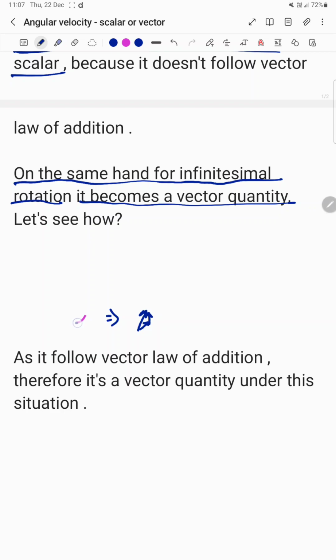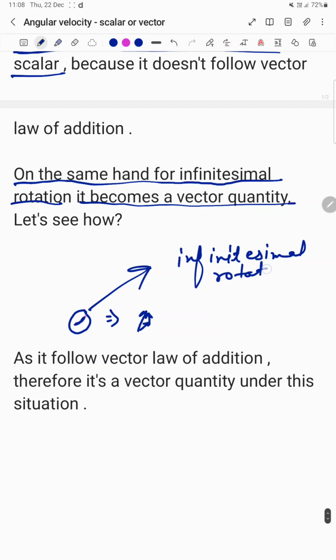This is an infinitesimal rotation, very small. Infinitesimal rotation is a vector quantity. Let us see how.